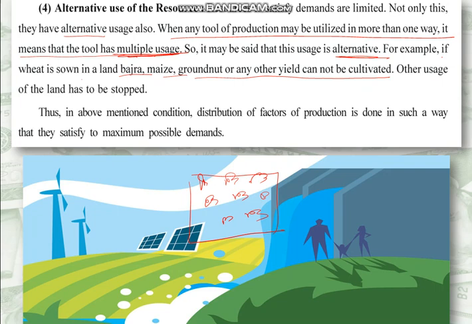Thus, in the above mentioned condition, distribution of factors of production is done in such a way that they satisfy maximum possible demands. So we have to see that our resources are used in such a way that we get our maximum needs fulfilled.